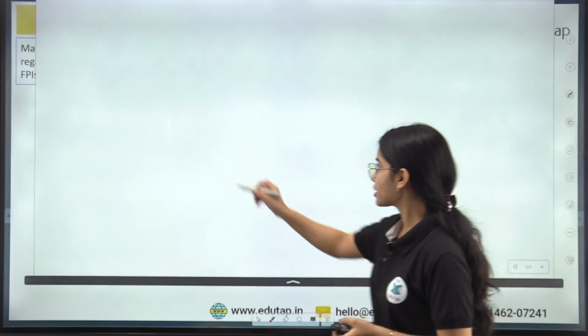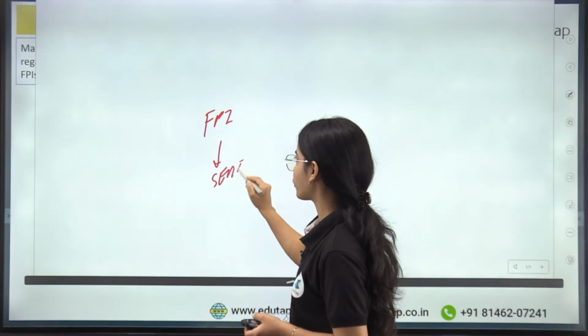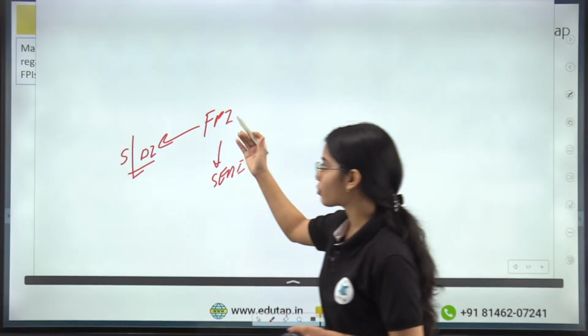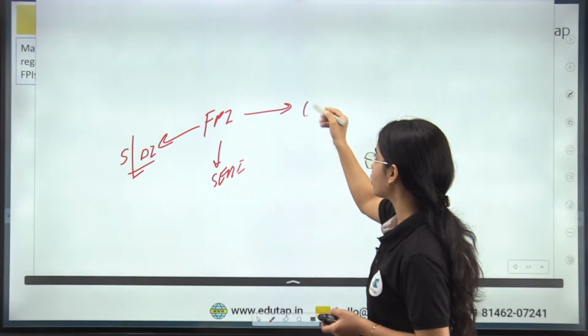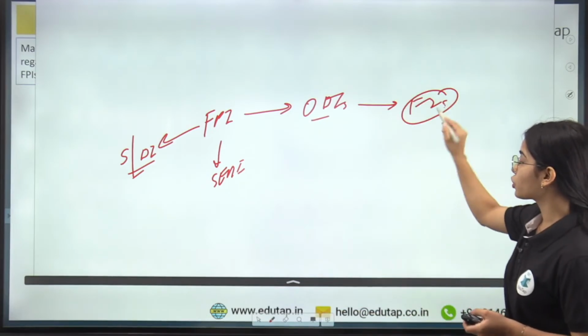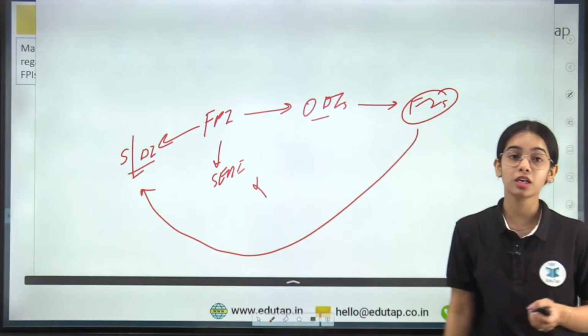So the foreign portfolio investors registered with the Securities and Exchange Board of India buy the shares or debt instruments, and once they have bought them, they can sell offshore derivative instruments to the foreign investors that want to invest in these securities but do not want to register with SEBI.